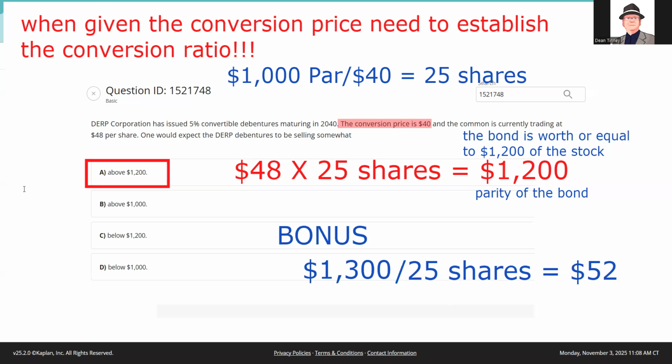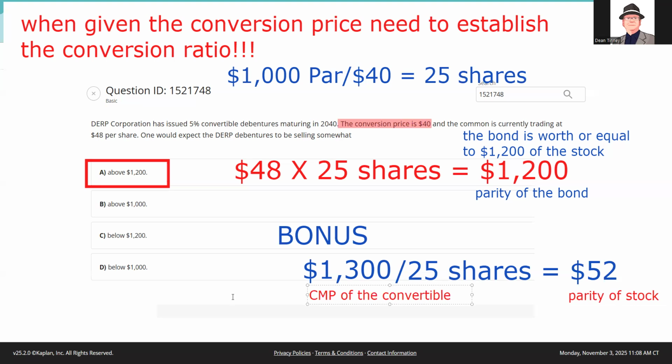So we wouldn't want to do that unless we had that expectation. I'd be prepared as a test taker to do both parity of the stock and parity of the bond. And again, what that word means is that if you pay $1,300, I just made that up as the current market price of the convertible, CMP, what would you be paying for the stock? You'd be paying the equivalent of 52. That's what parity means, equal to.